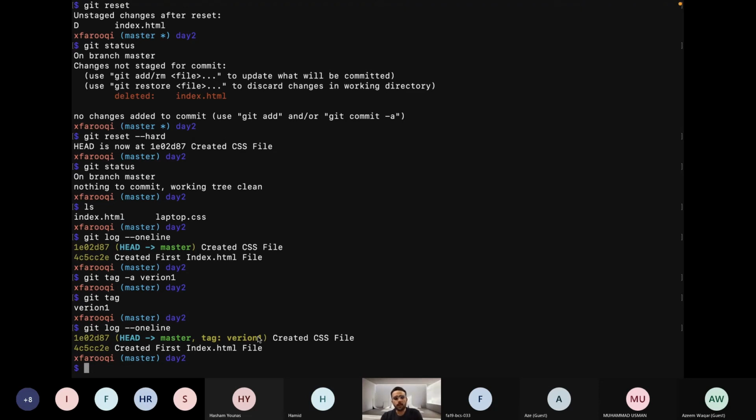Okay, so there's one more point on why we use the -a command. If we do not use it, it will create a soft tag. With the -a command, it is creating a bold tag. Bold not in the sense of being visibly bold, but in the sense that the importance of a bold tag is more than the importance of a soft tag. So with the -a command along with the tag, it means the tag will be bold. It has more importance. So hope you understand this tag thing.